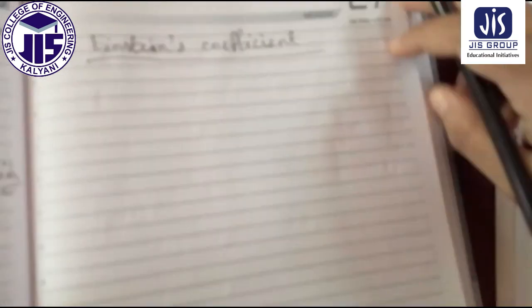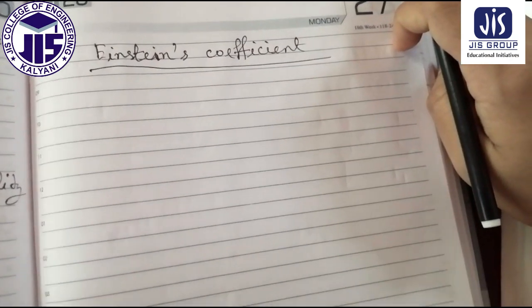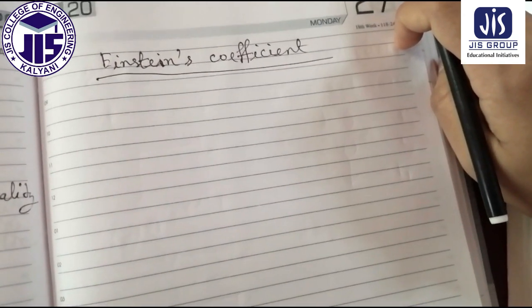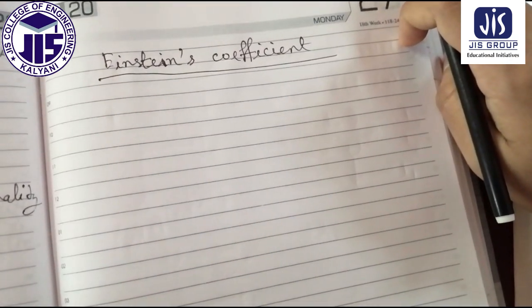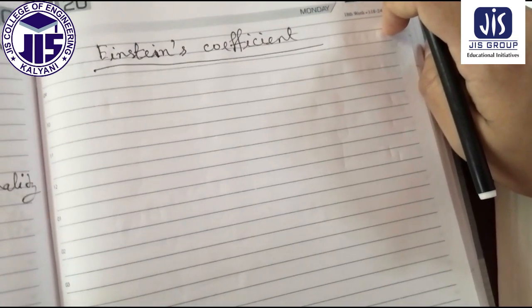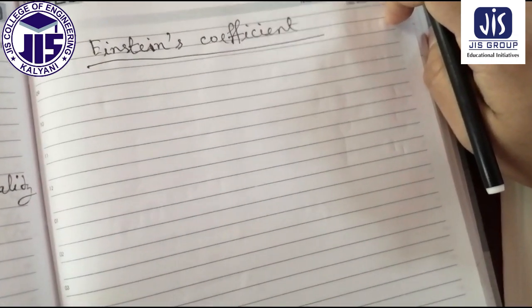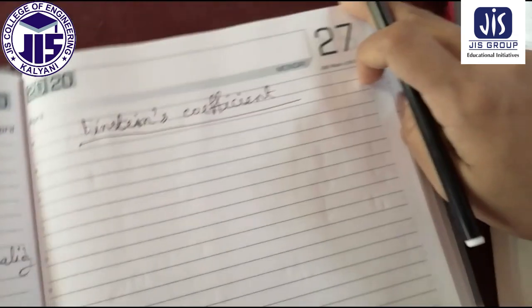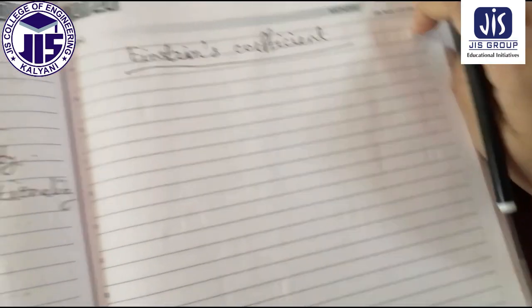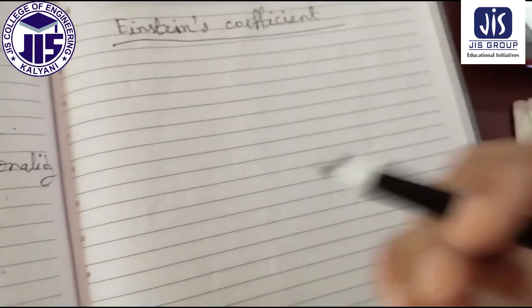When we give an external photon to the atom, it gets excited and then jumps from the higher excited state to the lower state, and in that case from one photon we can get two photons. That means intensity increases and correspondingly energy also increases. So today we are going to derive the Einstein coefficient. So let's start the derivation.